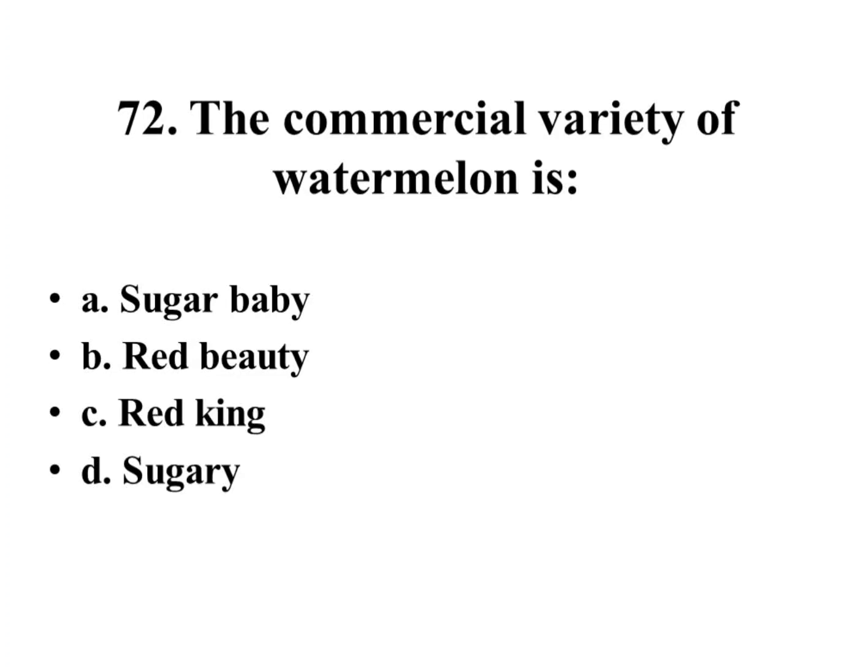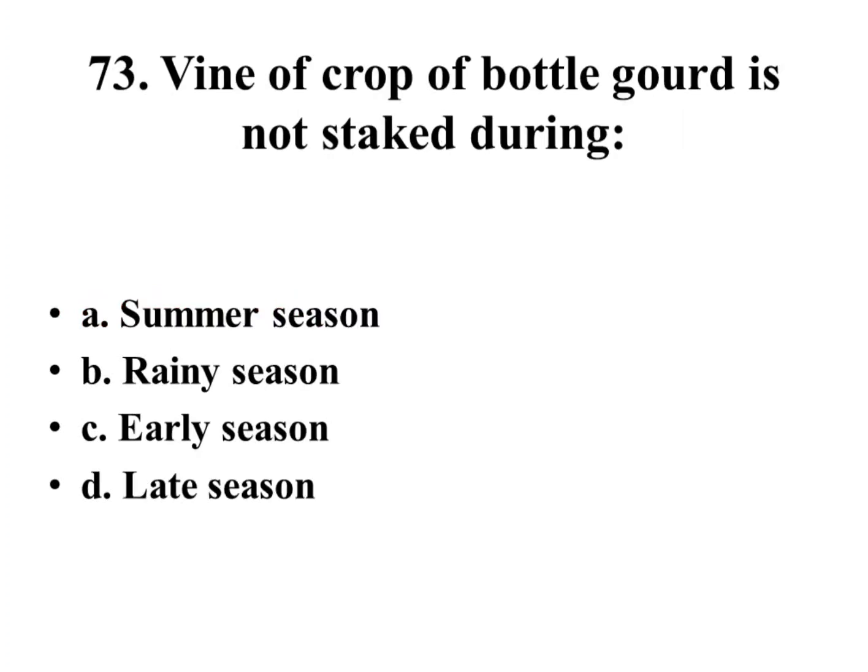Right answer is Sugar Baby. Which crop of bottle gourd is not staked during summer season, rainy season, early season, late season? Right answer is summer season.